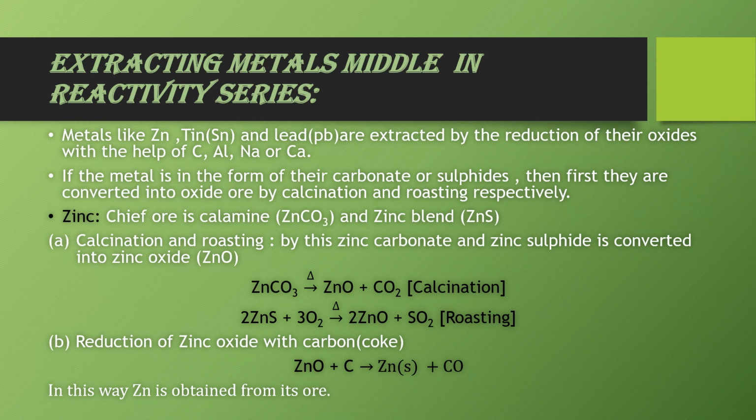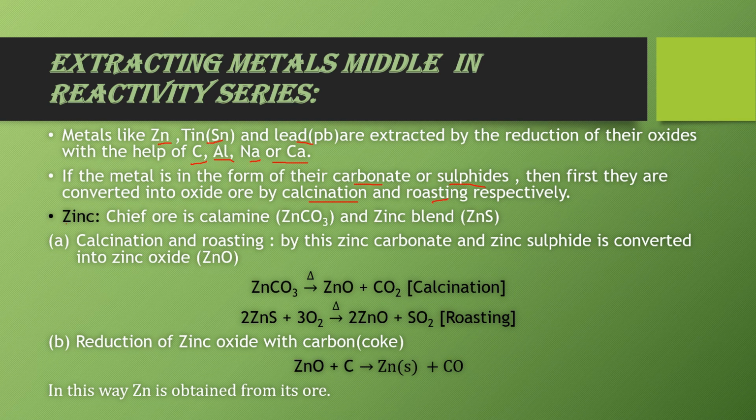Now the next is extraction of moderately reactive metals, that is metals which are present in the middle of the reactivity series. Examples of this type of metal are zinc, tin and lead. These are extracted by the reduction of their oxide with the help of carbon, aluminium, sodium or calcium. These are the elements used for reduction of these metals. If the metals are present in the form of their carbonate or sulfide, then first we convert them into oxide ore by the process called calcination or roasting respectively.